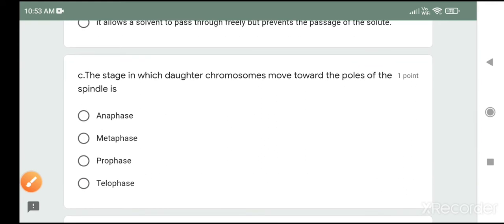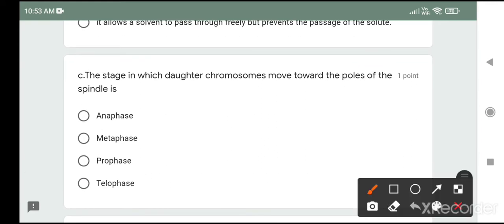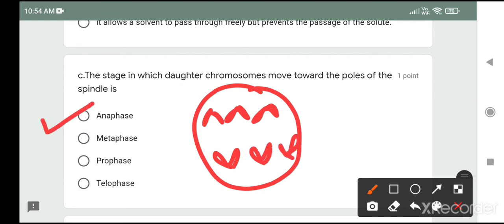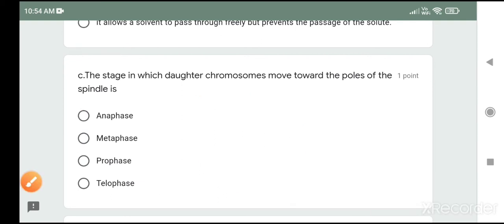The stage in which daughter chromosomes move towards the poles of the spindle is, the correct answer is anaphase. At anaphase, daughter chromosomes are at the opposite poles. So the correct answer is anaphase.